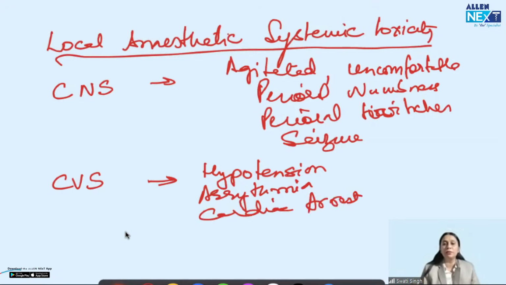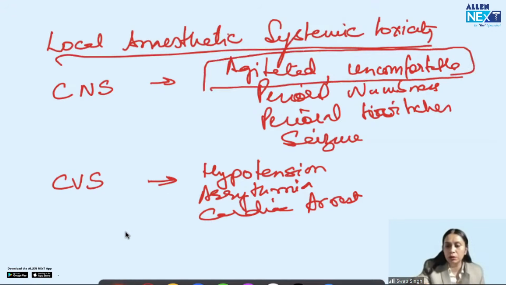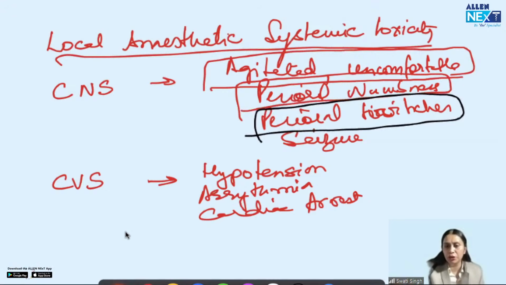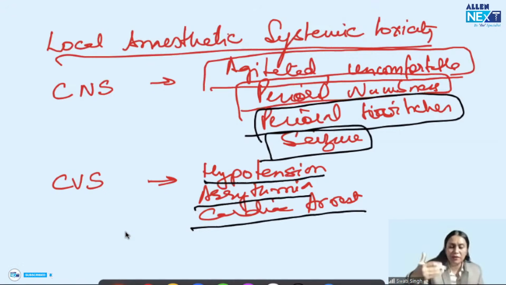So what is the management of local anesthetic systemic toxicity? Remember, the management is symptomatic. Whatever symptom is coming, agitated, uncomfortable, we will monitor and reassure the patient. Perioral numbness, we will reassure the patient. Perioral twitches, we will sedate the patient a little. Seizure, we will give anti-epileptic prophylaxis. Hypotension, we will start inotropes. Arrhythmia, we will give antiarrhythmic. Cardiac arrest, we will start CPR. So whatever symptom is coming, we manage symptomatically.